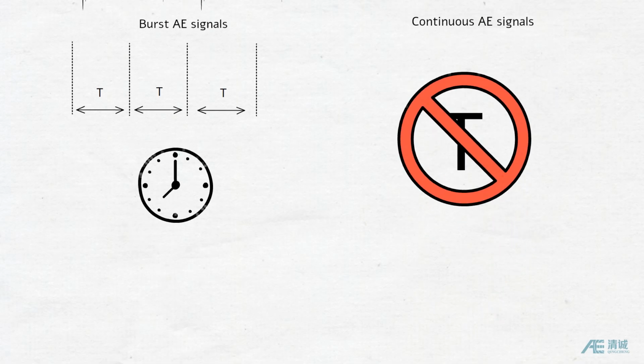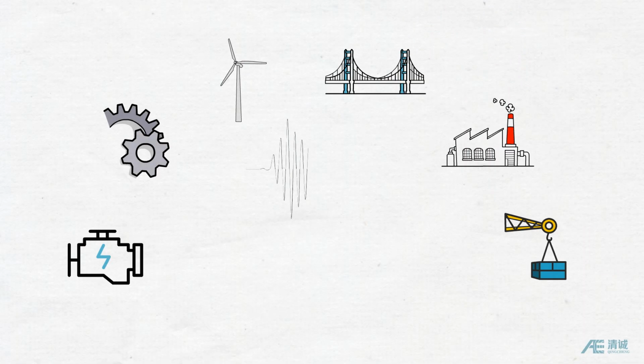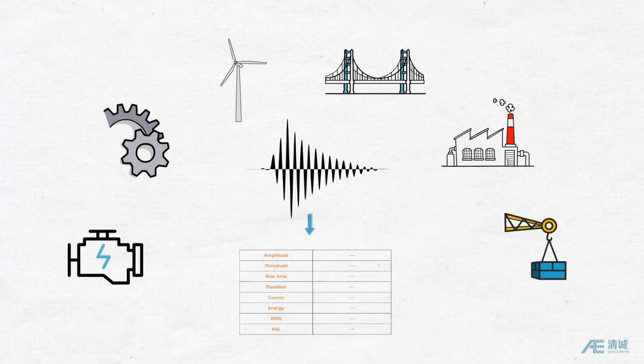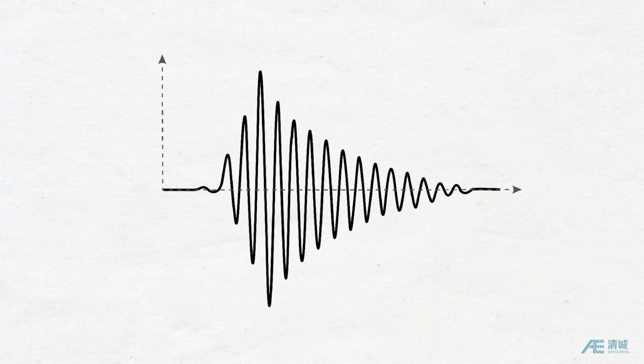In most practical and engineering applications, the method of extracting waveform characteristics to obtain AE parameters is often used to analyze acoustic emission signals. In this video, I will introduce the feature extracted parameters of the AE signals. A burst AE waveform is used as an example.